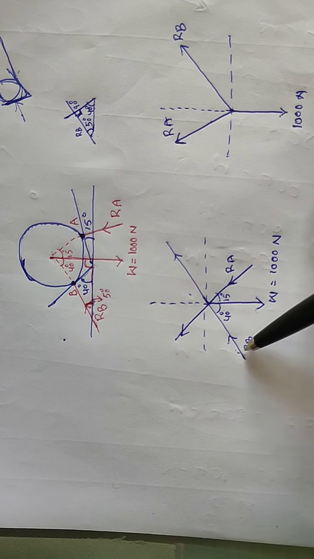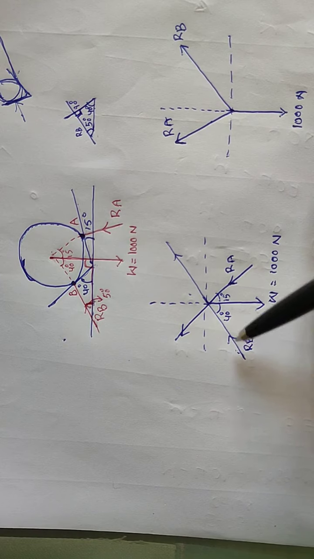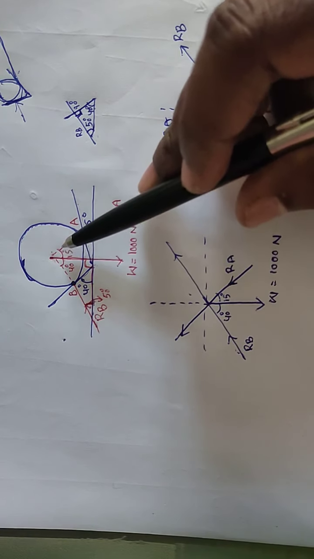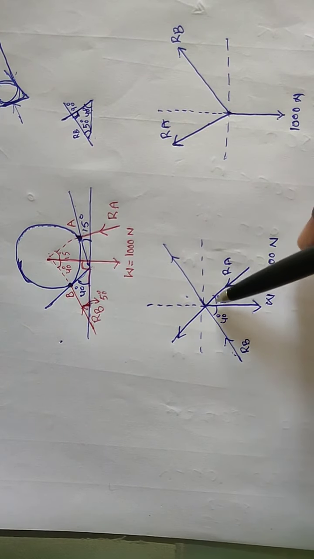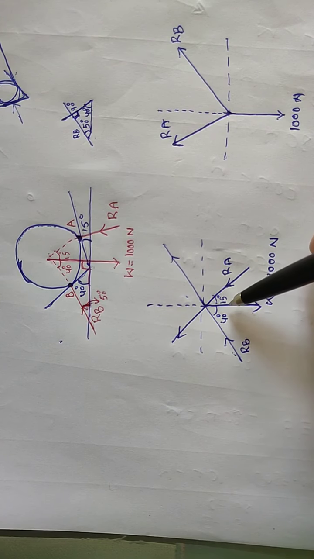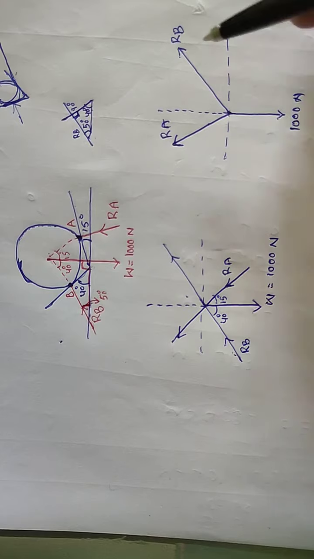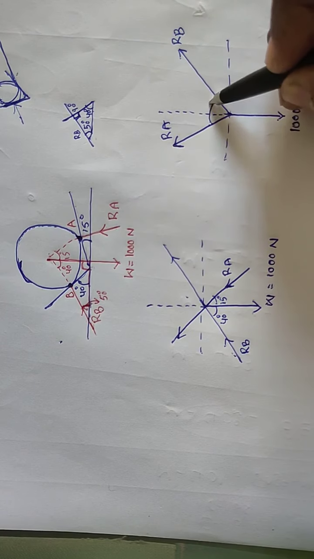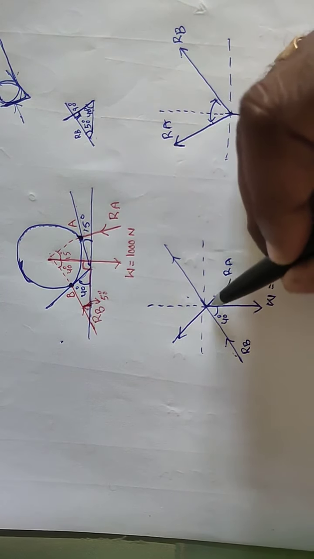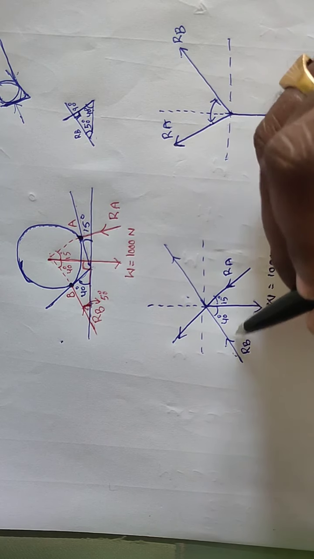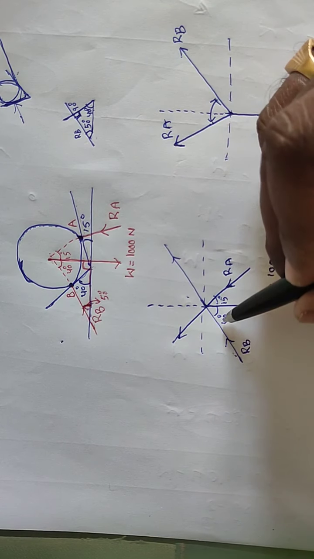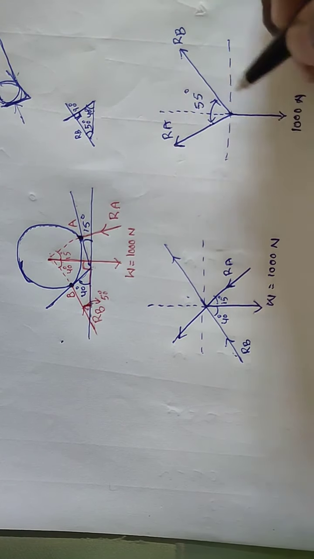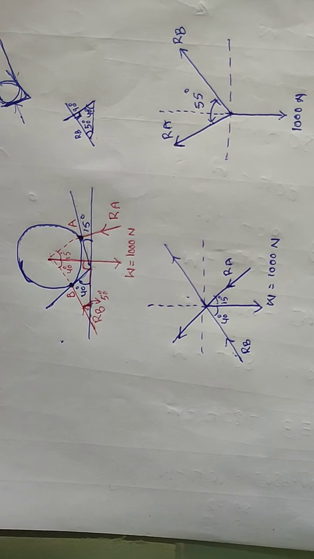So now we have the angle between RB and RA. The angle between RB and RA is 40 plus 15, 55 degrees. After extending, the angle doesn't change. So the angle between RB and RA is 55 degrees, so here we are directly writing 55 degrees.